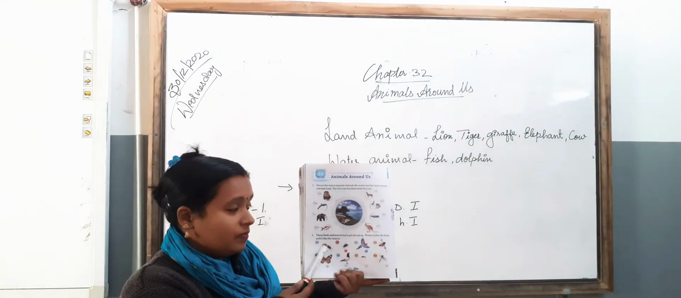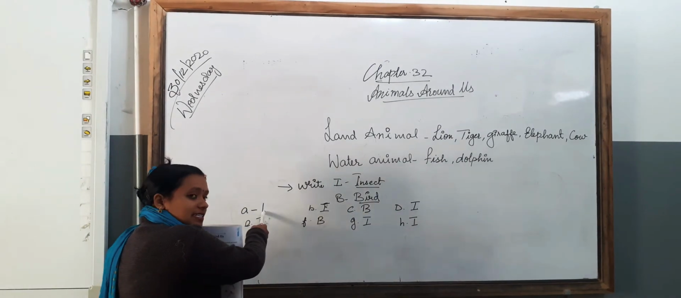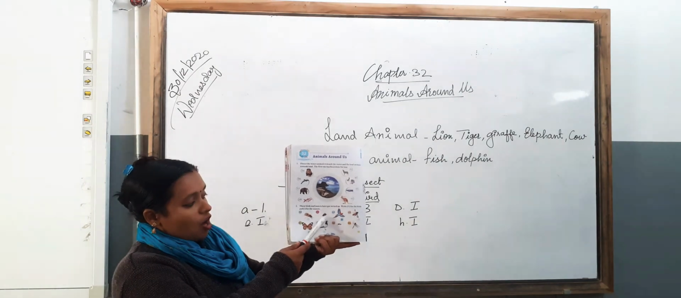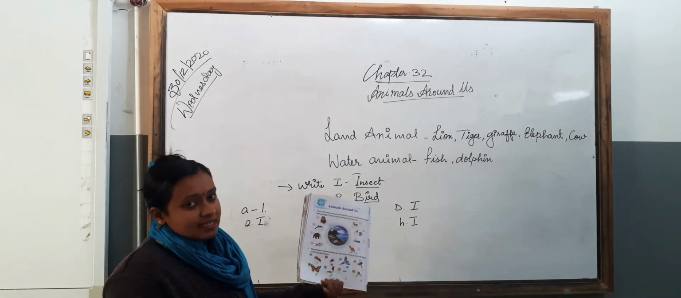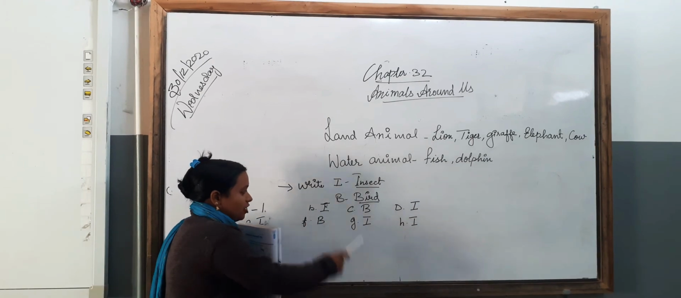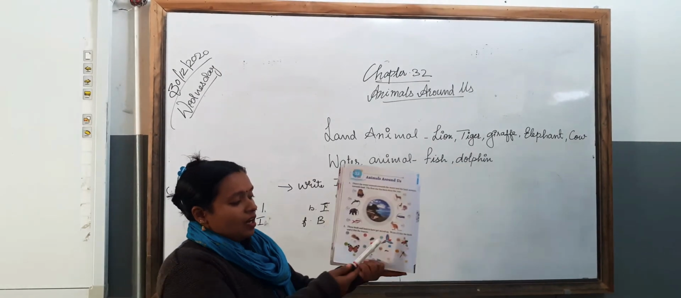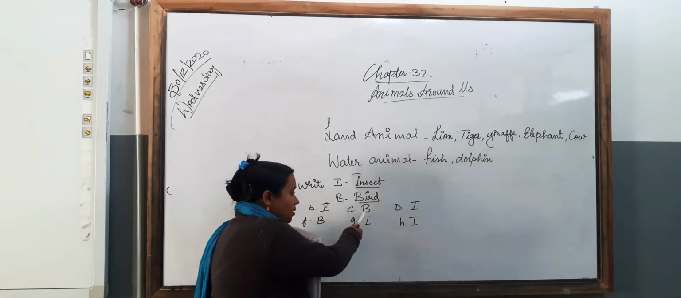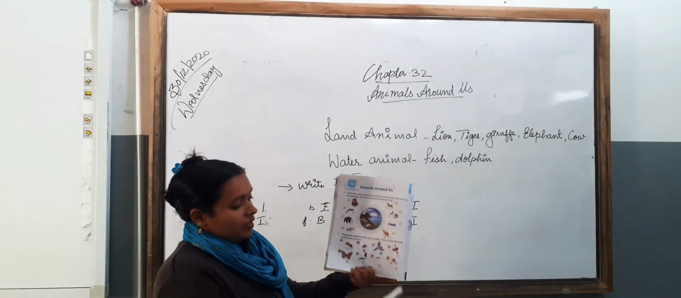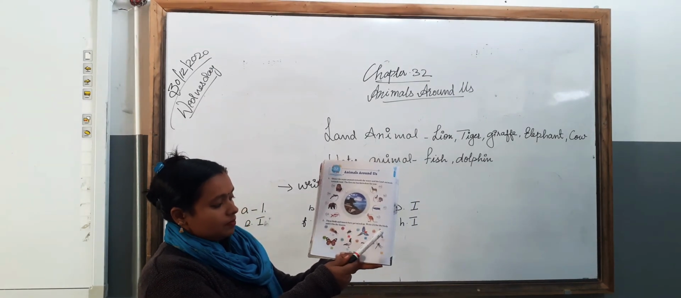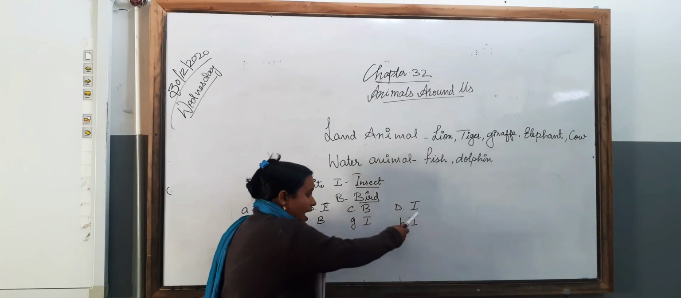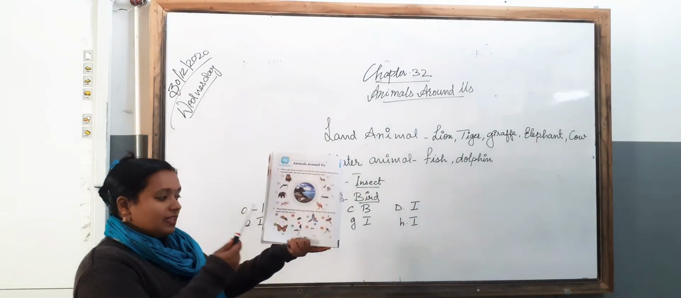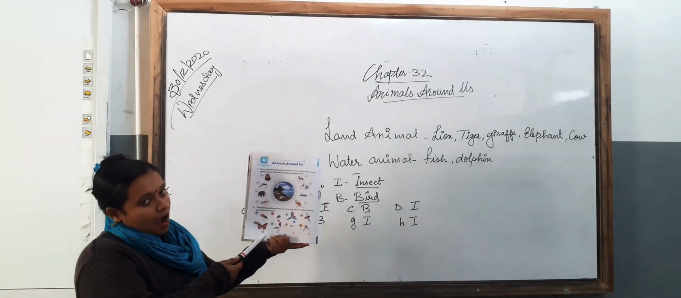So what is it? It's an insect, so we write I. Now we come to the housefly. It's an insect, so we write I again. Now what is this? This is a bird, so we write B for bird. Again B. We write I because it's an insect. Now butterfly, insect, so we write I.